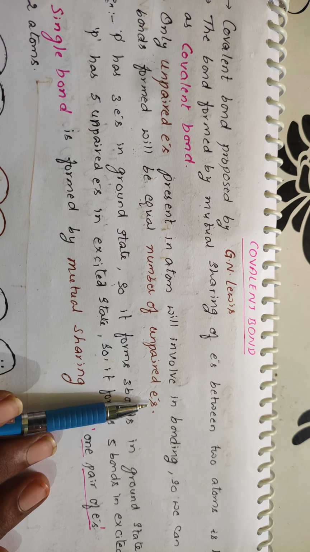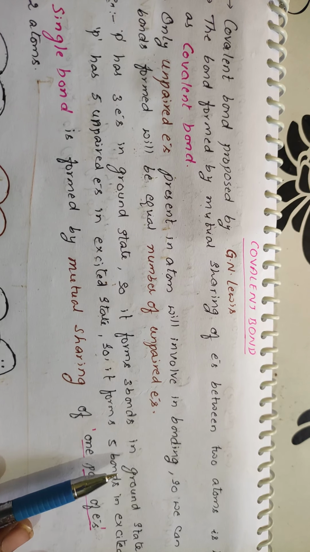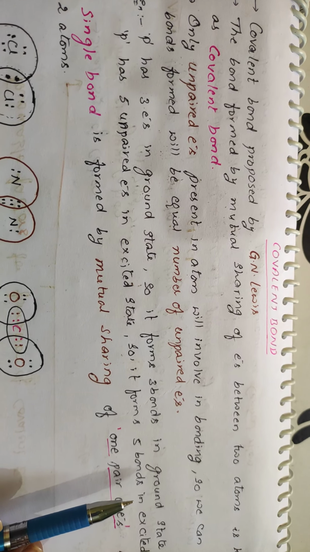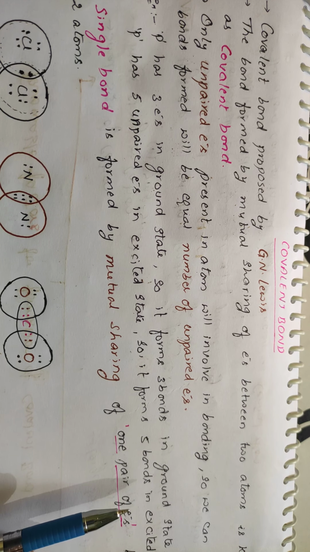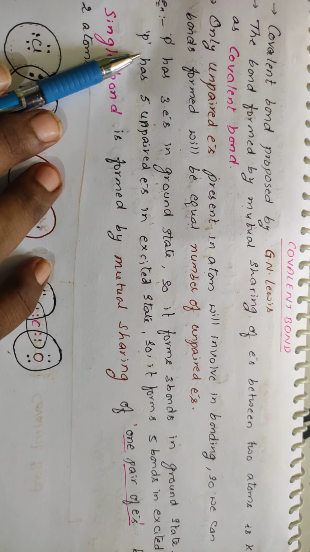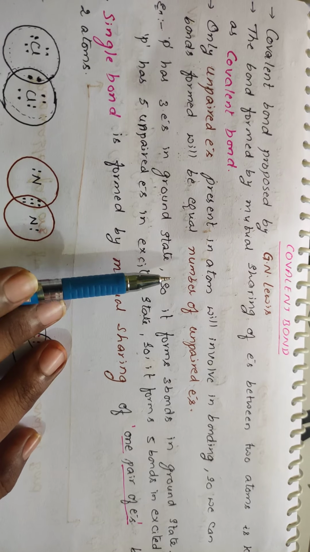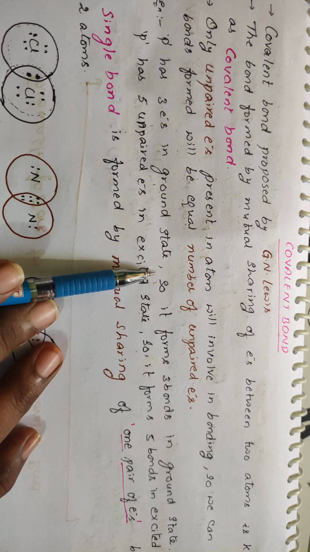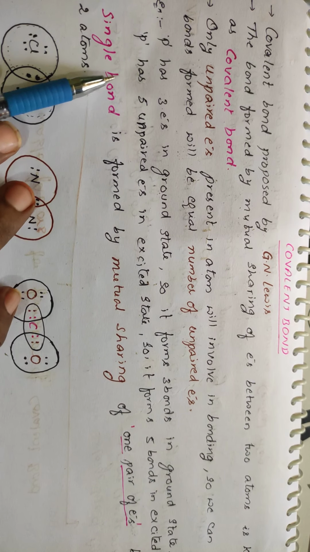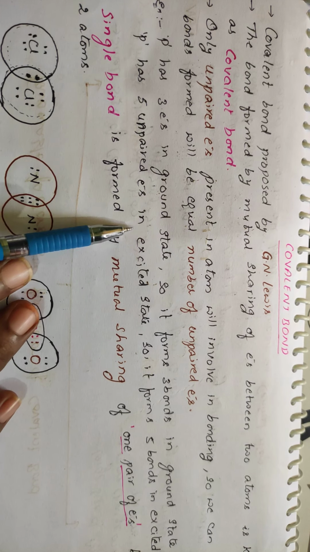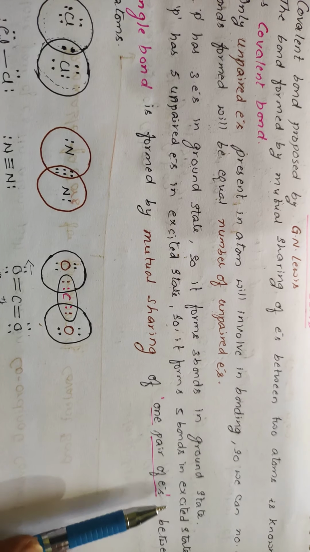So we can say that the number of bonds formed will be equal to the number of unpaired electrons. Okay, so the number of covalent bonds will be equal to the number of unpaired electrons, because only the unpaired electrons will be involved in the formation of the bonding. Suppose we take phosphorus: it has 3 unpaired electrons in the ground state. So it forms 3 bonds in the ground state, but whenever phosphorus is heated, it forms 5 unpaired electrons in the excited state. So in the excited state it forms 5 bonds.